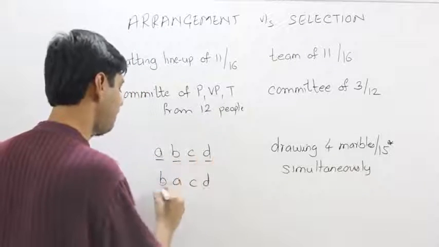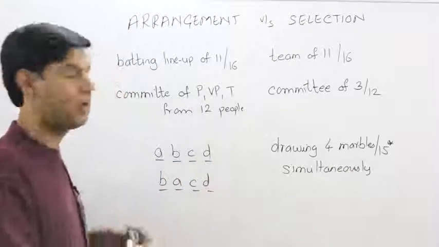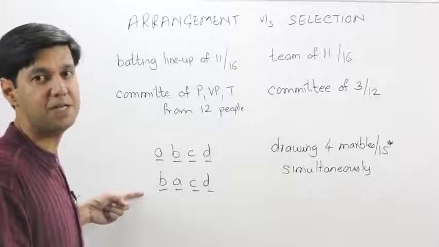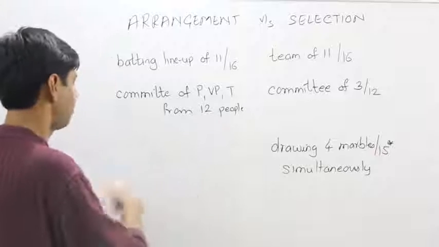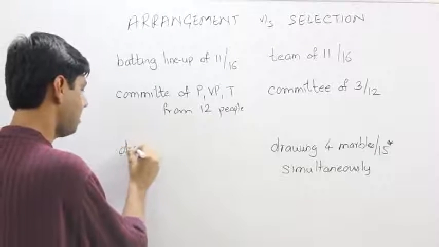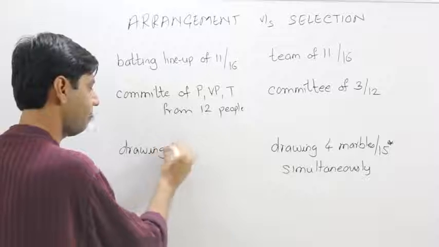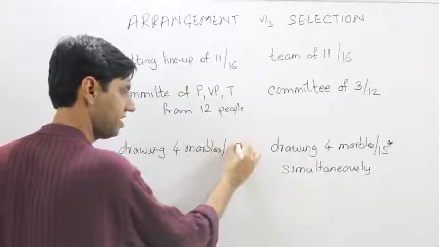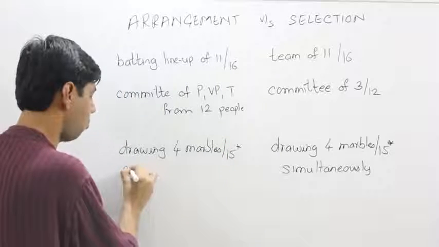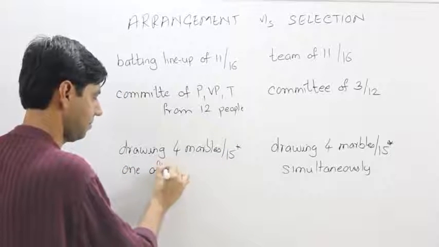Yes, and they would be 2 different ways of drawing, because here I have drawn A in the first attempt, here I have drawn B, and hence it becomes a question of an arrangement. So if I want to write them, the difference here is that you are also drawing 4 marbles out of 15 distinct marbles. However, this is one after another.